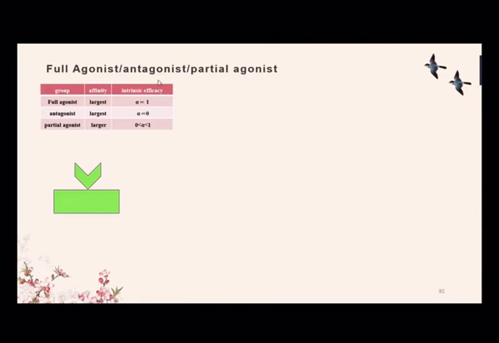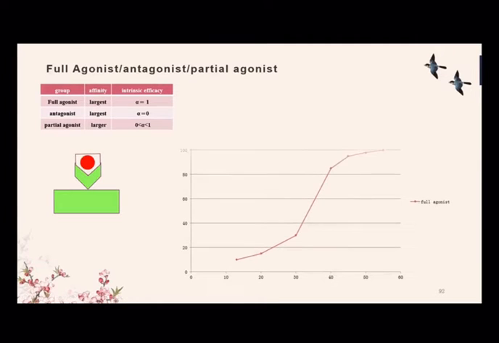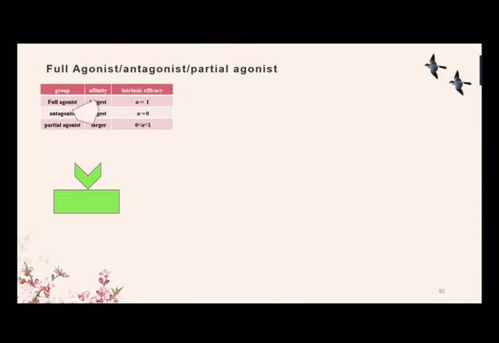Full agonists, antagonists, and partial agonists. Full agonists have affinity and intrinsic efficacy. They could bind to a receptor and induce effect. Antagonists have affinity but no intrinsic efficacy. They could bind to the receptor but couldn't induce effect. Partial agonists have affinity but have lower intrinsic efficacy. They could bind to the receptor but induce a smaller effect.